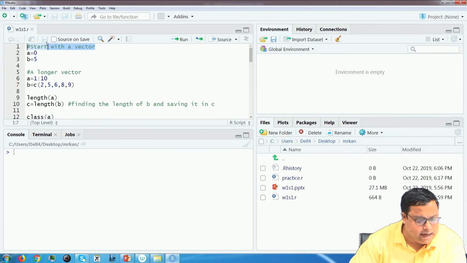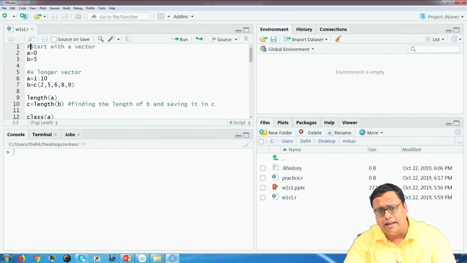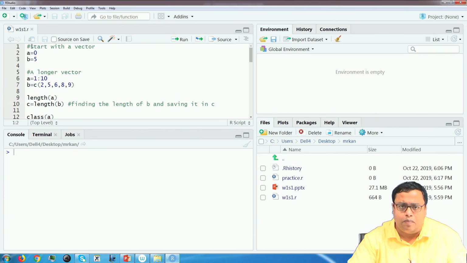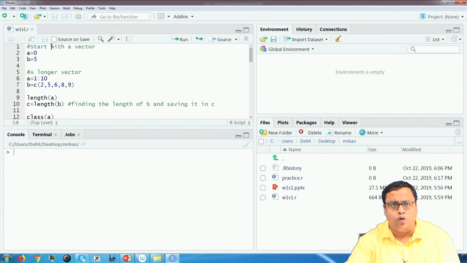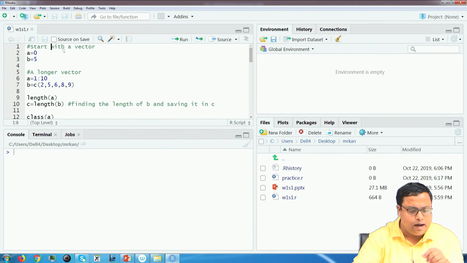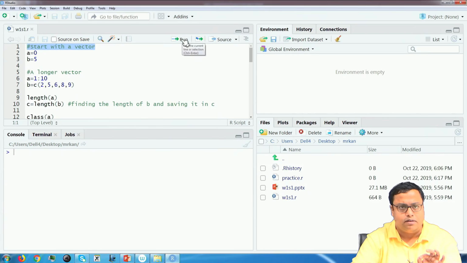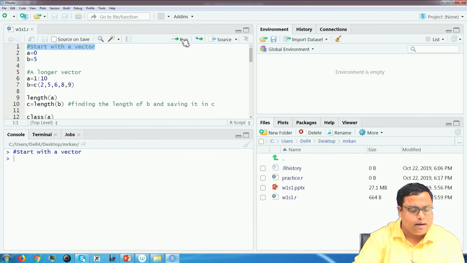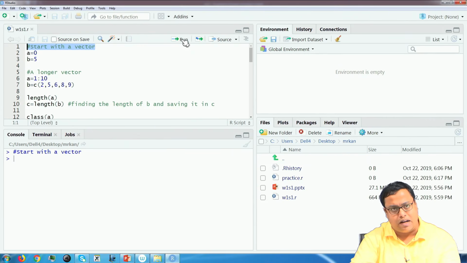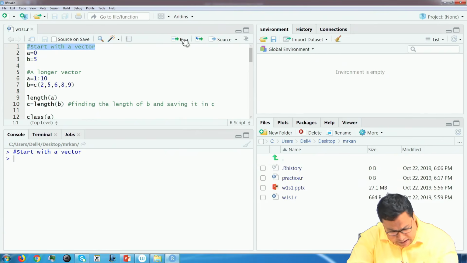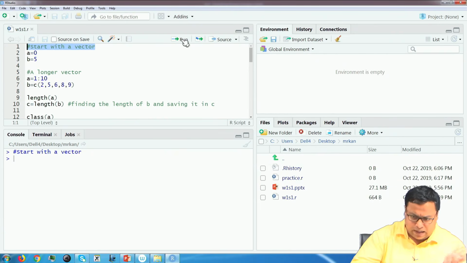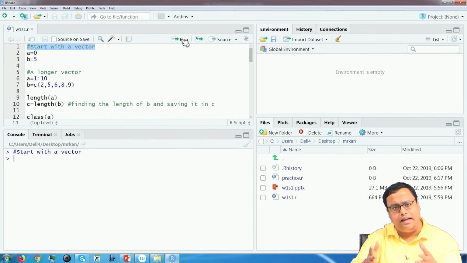I have written this, start with a vector. This is a comment, anything that starts with a hash sign is a comment. Comment means it will run, but it will not give any result. So, how to run it? There are two ways of running it. One is you can select the code that you want to run, and then press on this run button. See, the moment I clicked run, it came down in the console, start with a vector, it got run, but it is a comment, it will give no output, nothing changed. So, that is the first step.